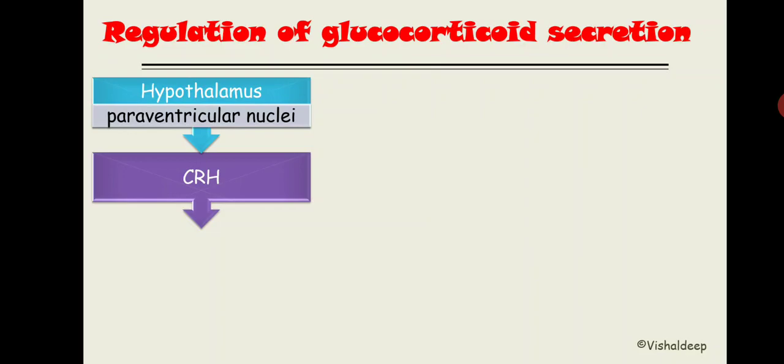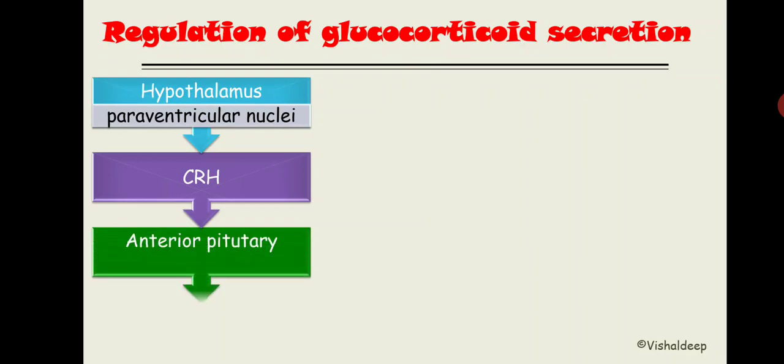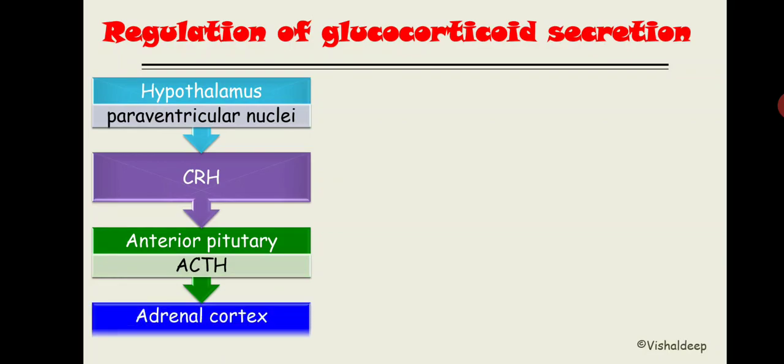TRH eventually leads to increased release of TSH from the anterior pituitary. CRH goes to the anterior pituitary and increases release of ACTH. Now this ACTH will enter the adrenal cortex and increase the release of glucocorticoid as well as adrenal androgen. But right now our focus is on glucocorticoid, so just mention glucocorticoid.